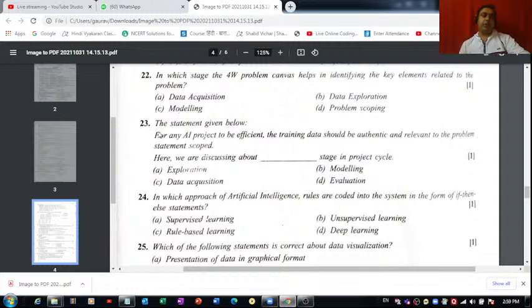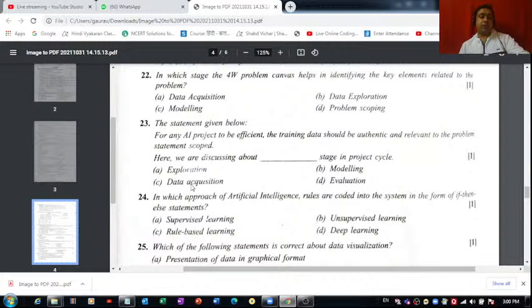The statement given below is: for any AI project to be efficient, the training data should be authentic and relevant to the problem statement scoped. That is absolutely right. Here we are discussing which stage of the project cycle? You think exploration is the one we are discussing, or is it evaluation, or modeling, or data acquisition? It's data acquisition. Absolutely right.